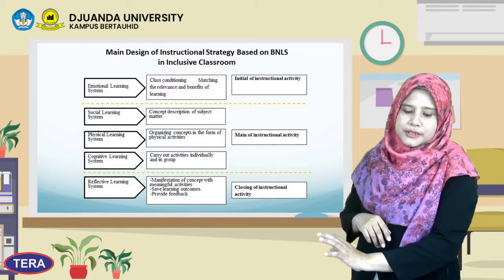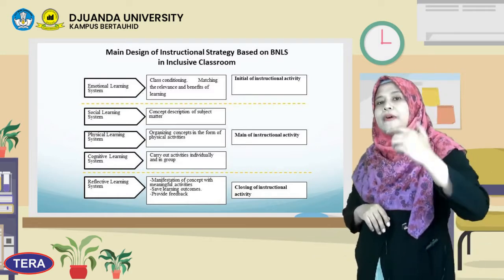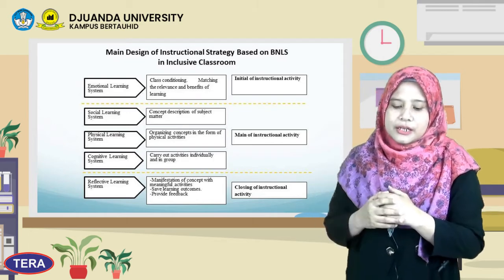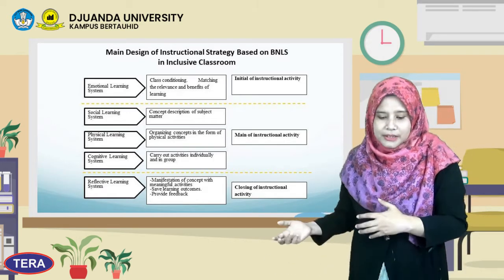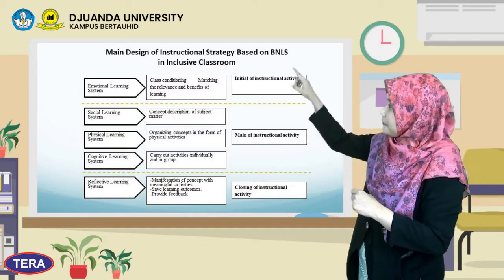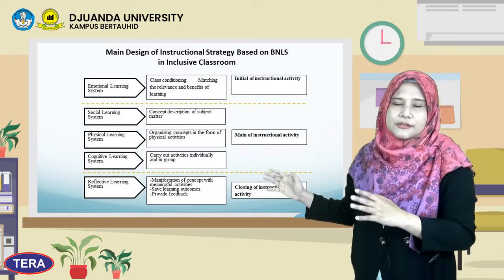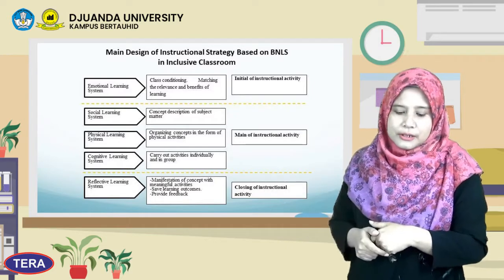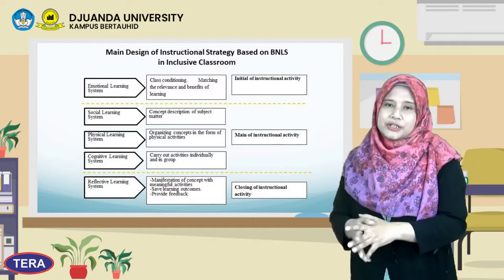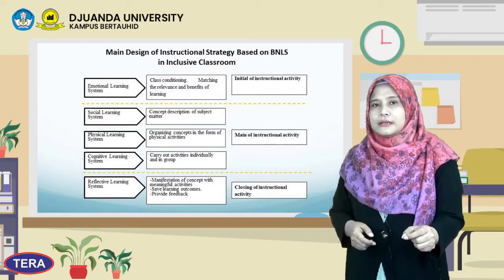We put the emotional learning system in the initial instructional activity. We divide one instruction into 3 stages: the initial activity, main activity, and closing activity. So we put the emotional learning system in the first stage, the initial activity. What does the teacher do in this stage? The teacher can do class conditioning and connect the relevance and benefit of the learning.